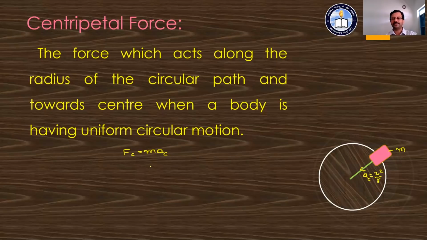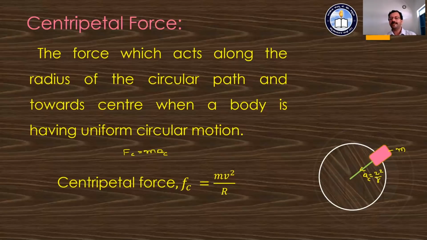Acceleration is Ac, and hence the centripetal force Fc is equal to mv square divided by r, where r is the radius of the circular path in which the body is going to have the uniform circular motion. Also, Ac is equal to omega square into r.